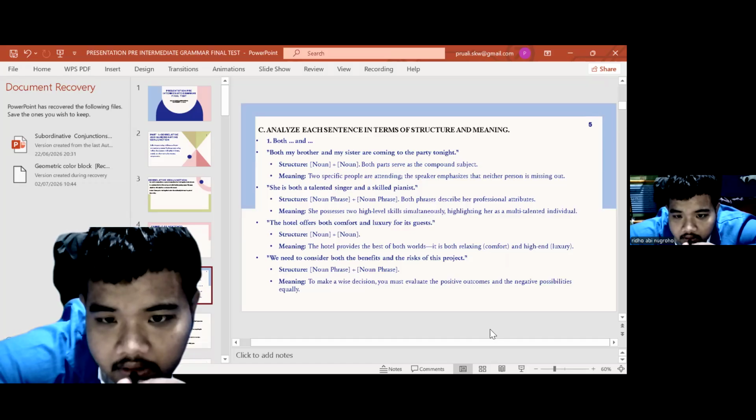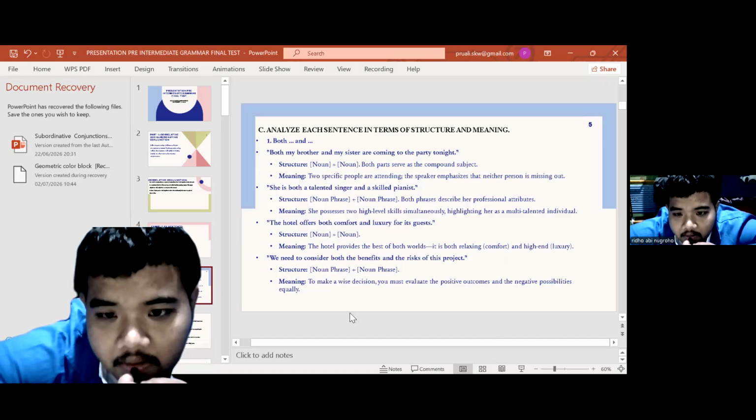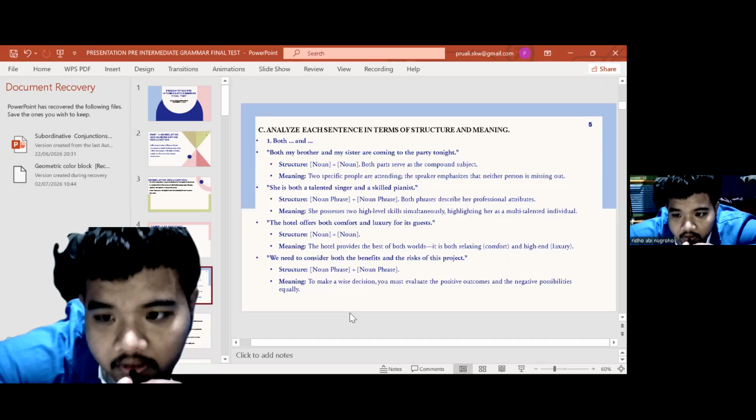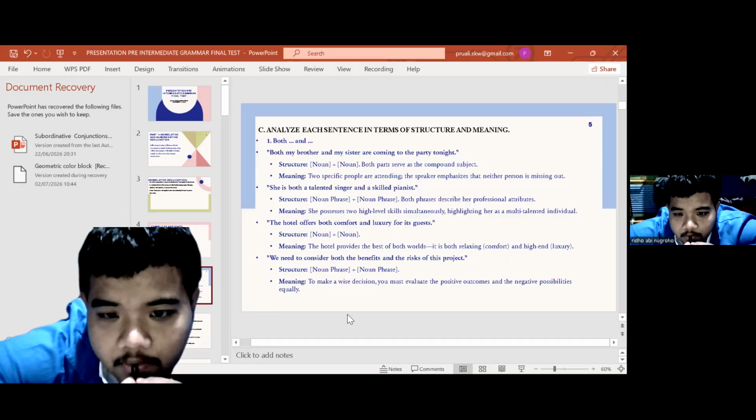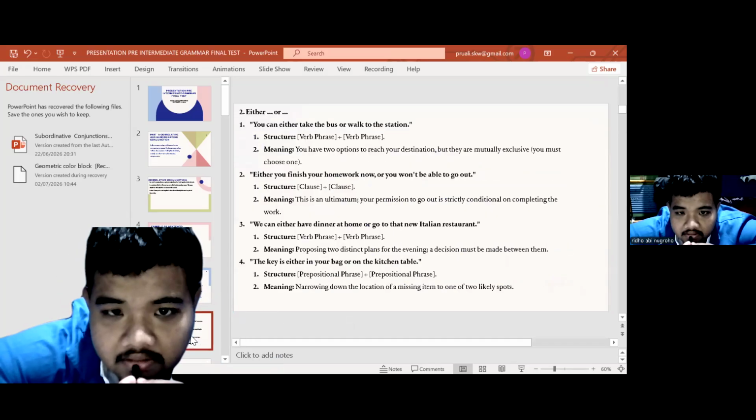The hotel offers both comfort and luxury for its guests. Structure: noun plus noun. Meaning: the hotel provides the best of both worlds, both relaxation, comfort and high-end luxury. We need to consider both the benefit and the risk of this project. The structure is noun phrase plus noun phrase. The meaning: to make a wise decision, you must evaluate the positive outcomes and the negative possibilities equally.